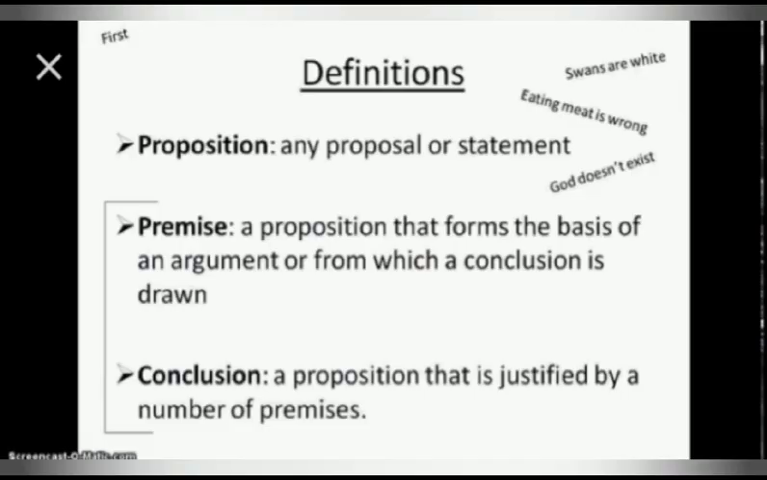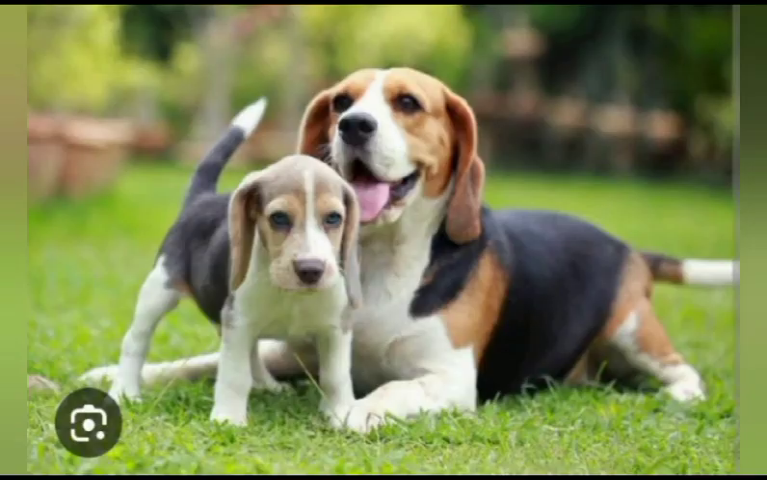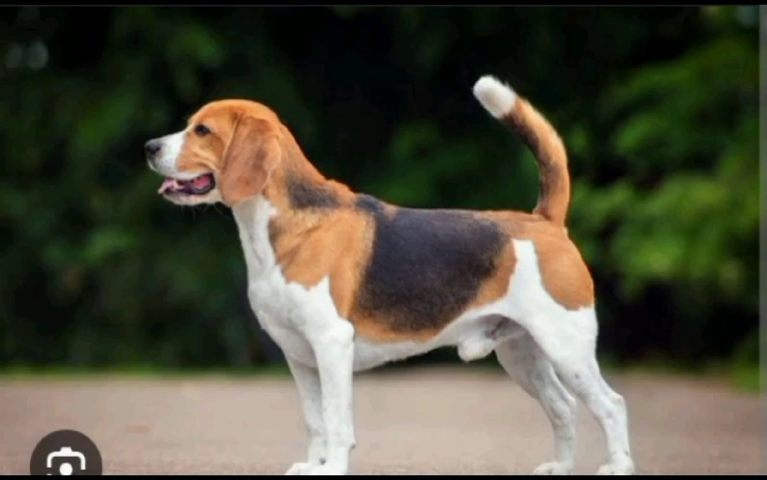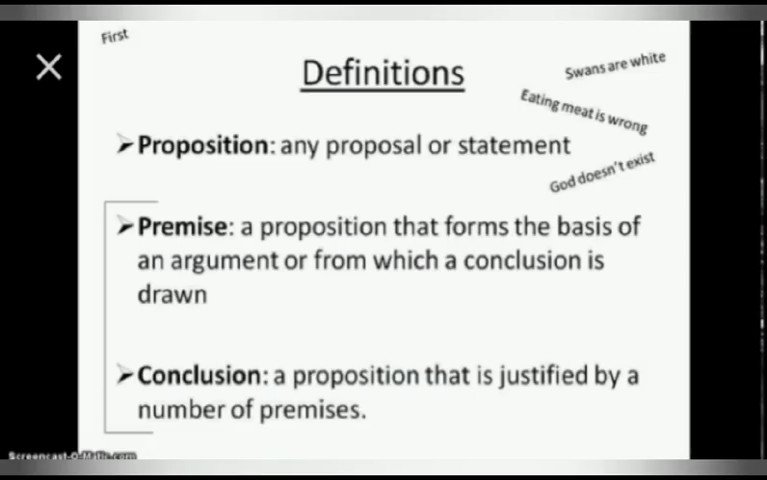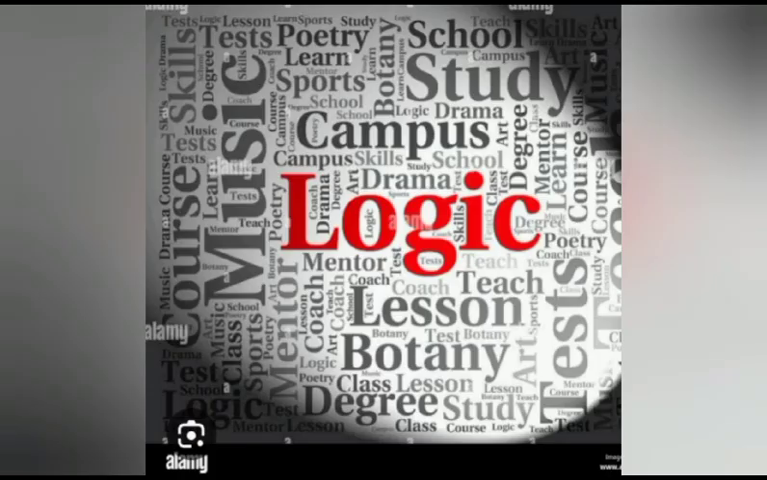Look at this example. Premise 1. All dogs have 4 legs. Premise 2. John's pet is a dog. Then number 3 is the conclusion. We say John's pet has 4 legs. That's an example of valid deductive argument, and obviously it is sound because it makes sense.